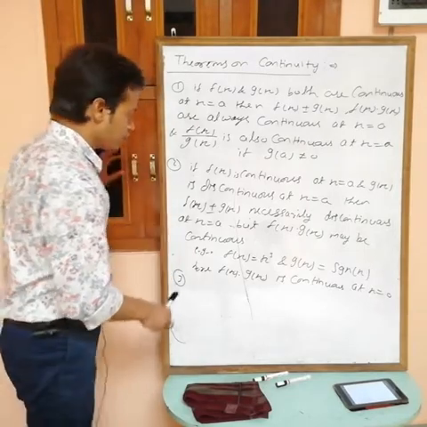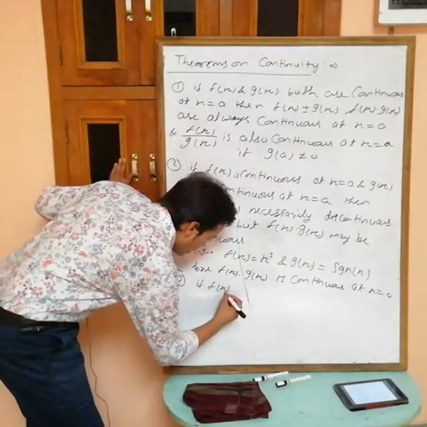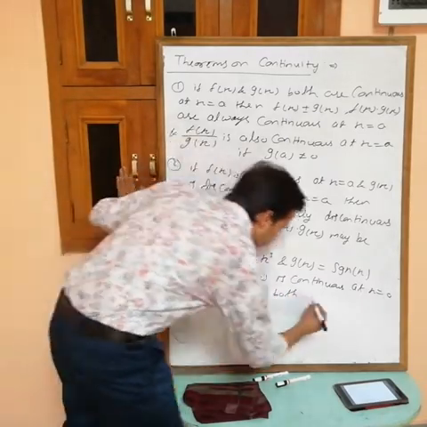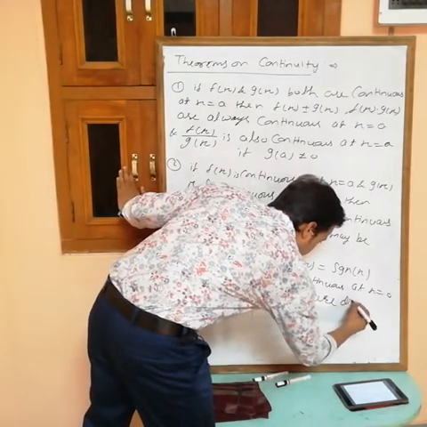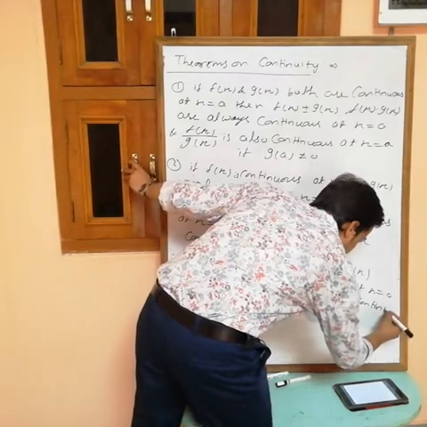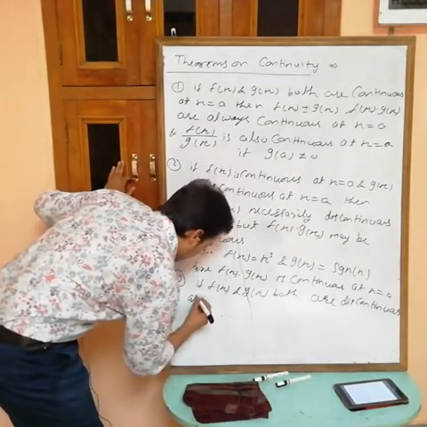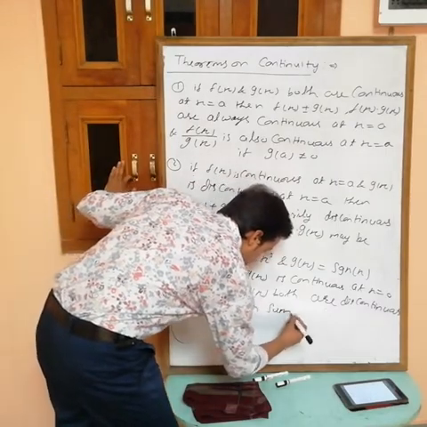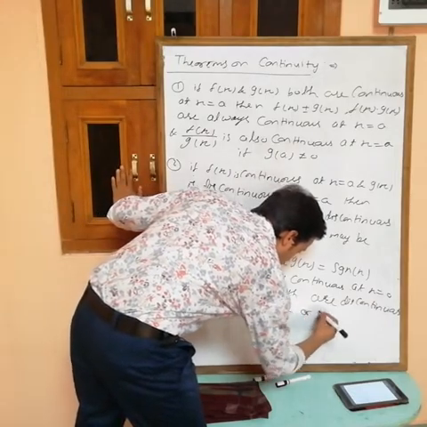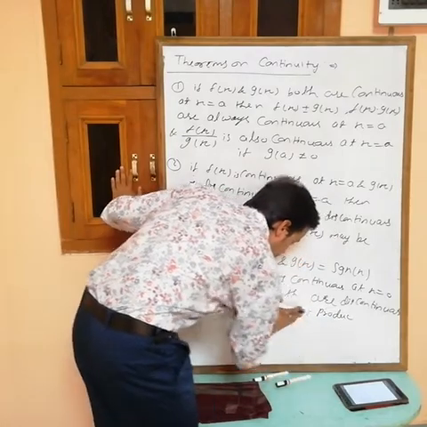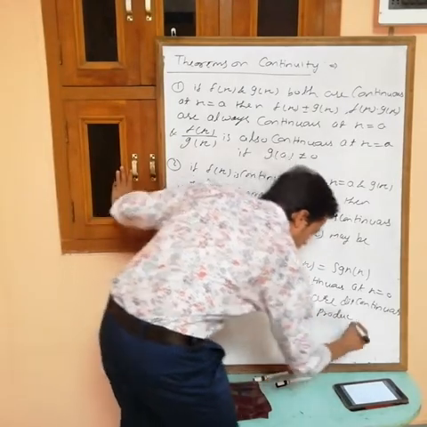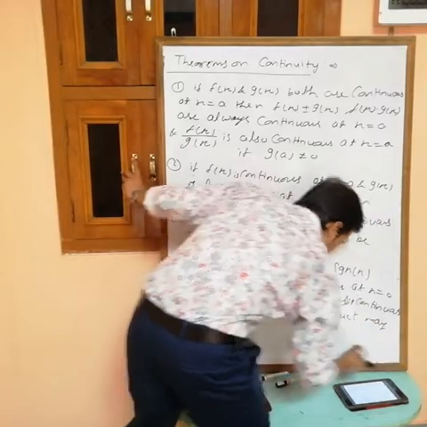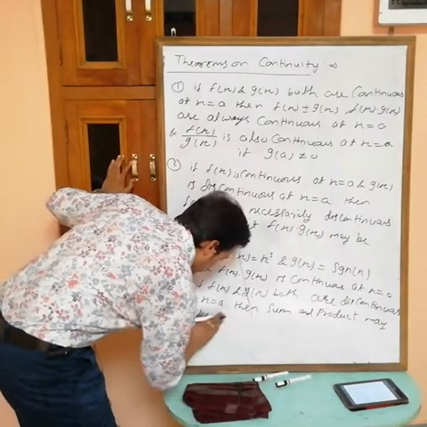Third point, if f(x) and g(x) both are discontinuous at x equals a, then sum and product may be continuous.